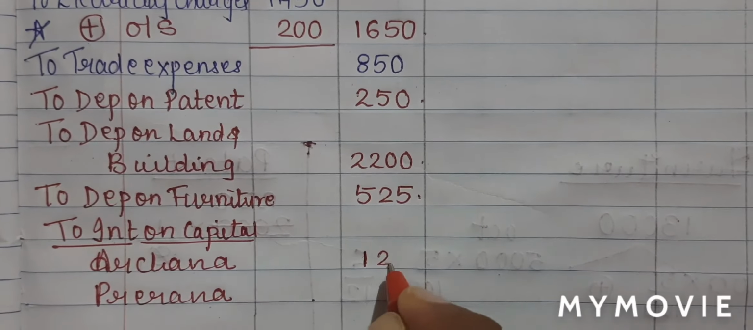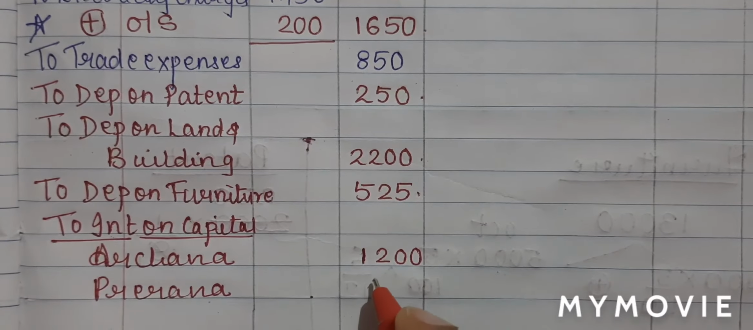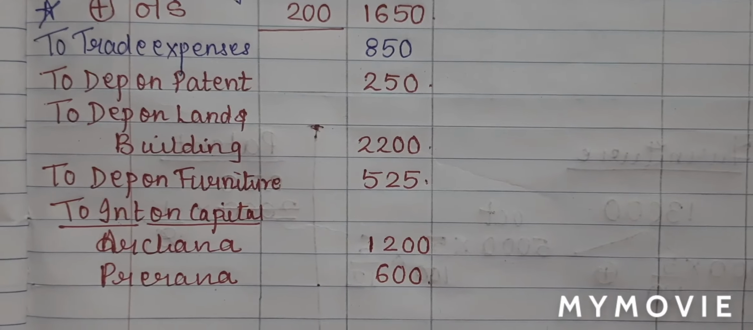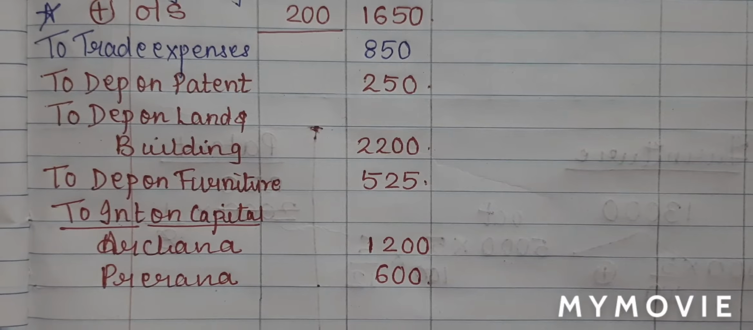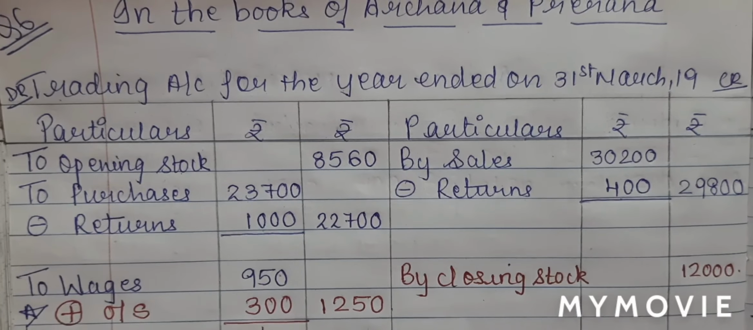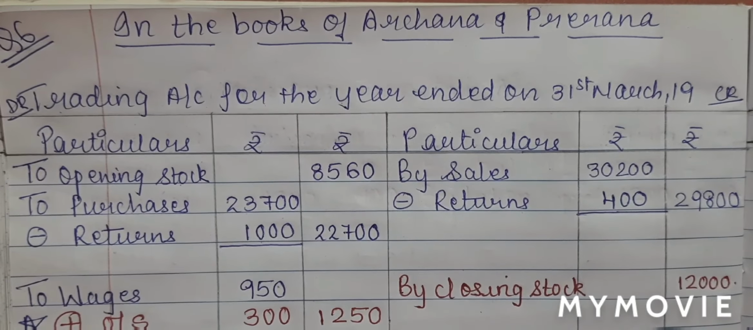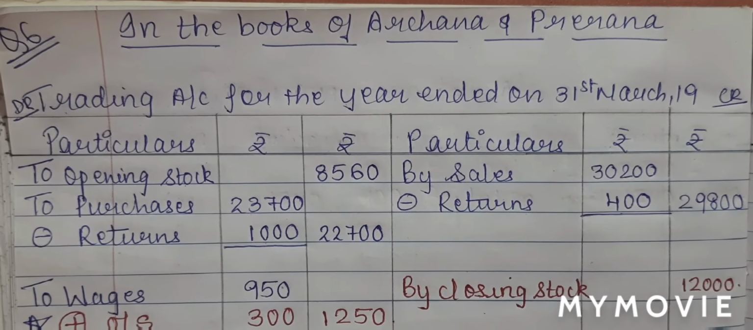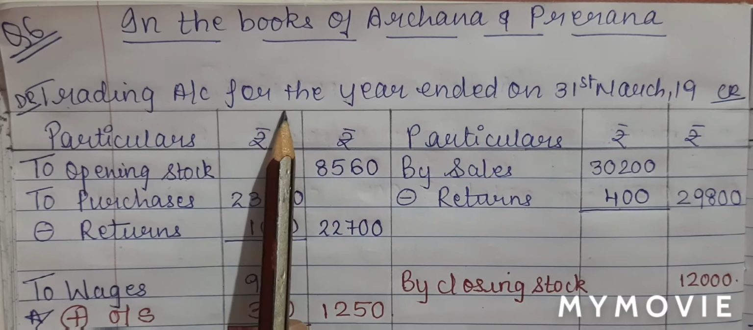Archana's amount was 1,200 directly in the outer column and Prerna was 600 rupees. With this, students, we have completed our step number 4, adjustments. Now begin with our last step, that is step number 5, closing the books of account and to tally the problem. So let us start with trading account.